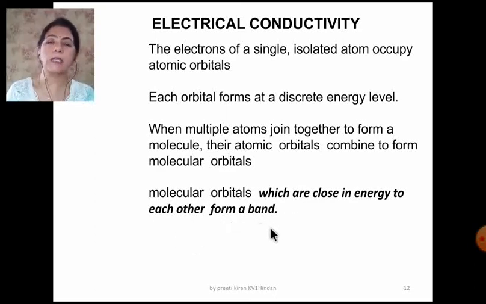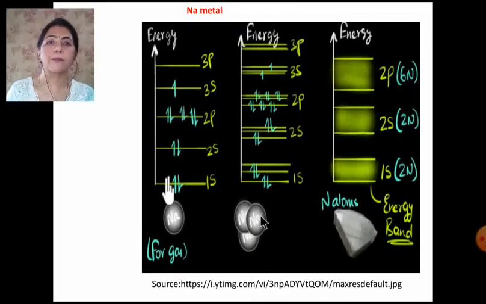Now I am taking an example of sodium and explaining all this. Assume that there is a sodium atom. Its atomic number is 11, so when you write its electronic configuration, it comes out to be 1s2, 2s2, 2p6 and 3s1. And you know that orbitals are filled in the order of increasing energy. So this is the electronic configuration of one sodium atom.